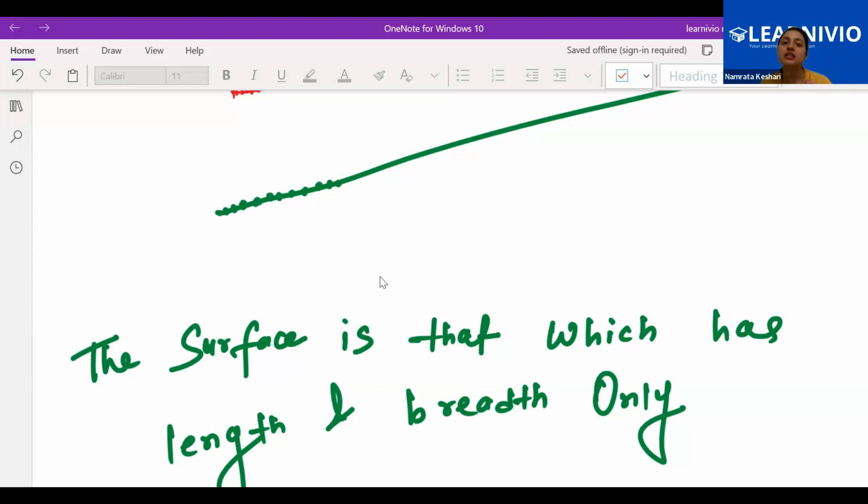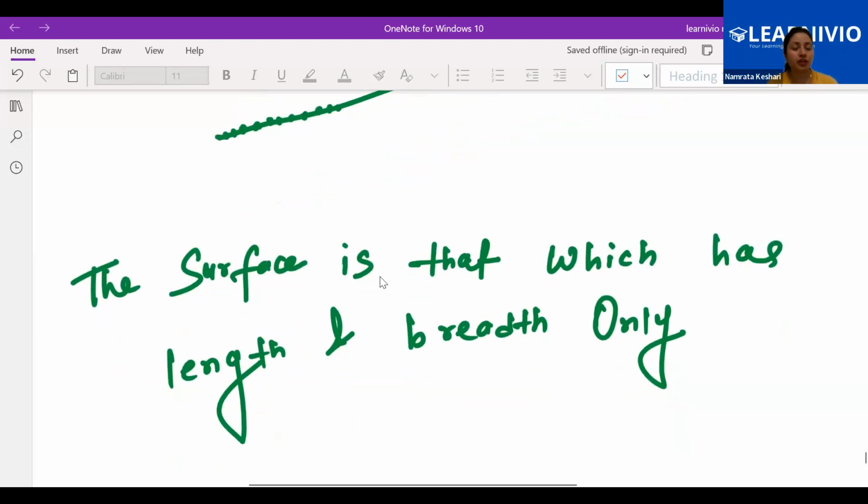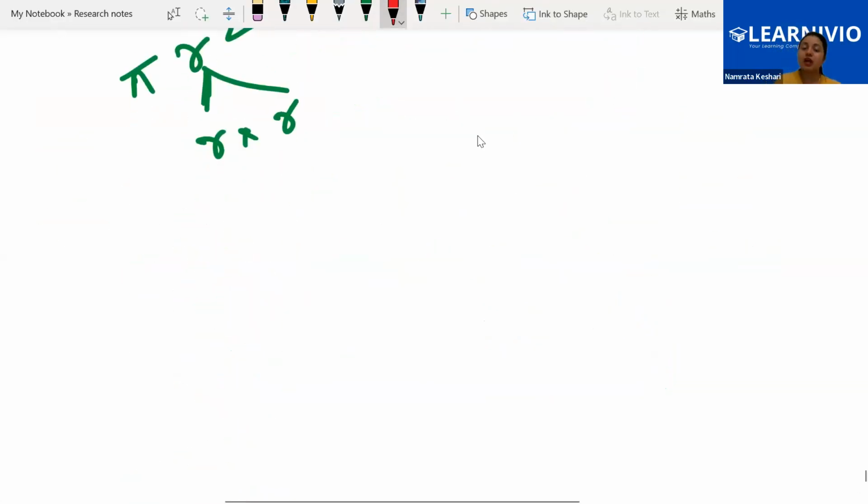Now a straight line has one measurement, that is length. Now this surface is having two measurements, length and breadth, and that's what is written over here. So we need to connect everything. We need to combine all the concepts whatever we have learned so far. We started with the point.